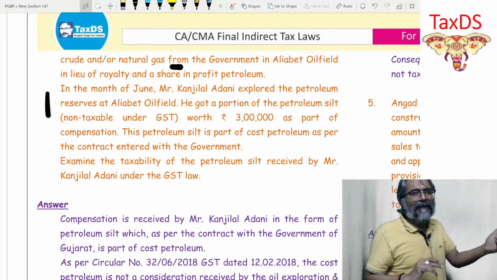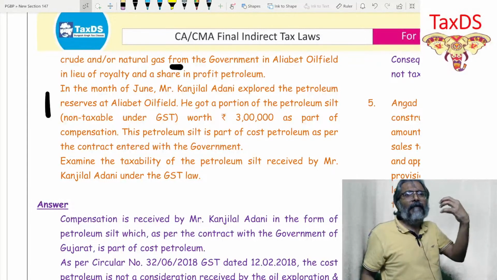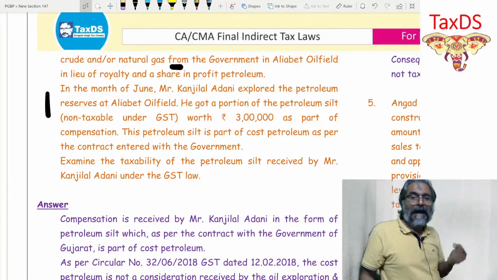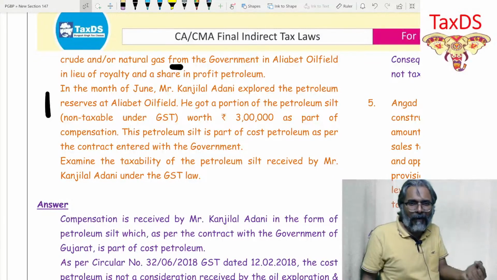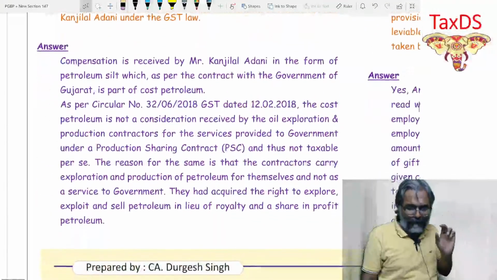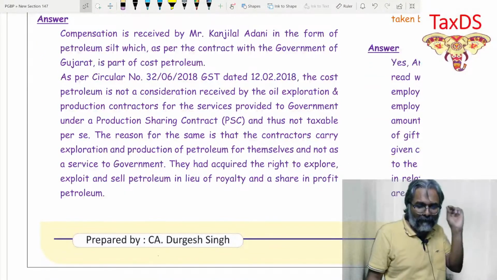And that is the reason why you cannot have such a situation. This is reason number two, that this particular activity was carried out for his own self. And therefore, there cannot be a case of a reward for his own activity. So this activity, he did it for whom? This activity, students, that he did was for his own self.